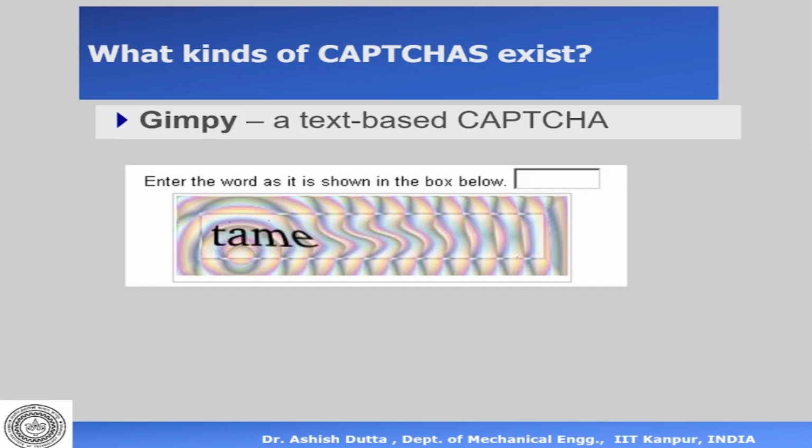So these are CAPTCHAs you must have seen. For example, you can see this and it says please enter what you see here. A human being will say that it is tame, T-A-M-E, whereas a computer which is processing it will tend to get confused and say that's an S there. Whereas a human will not get confused. This is basically the difference in intelligence between a machine and a human. We are not getting into that in detail, but we'll leave it there.